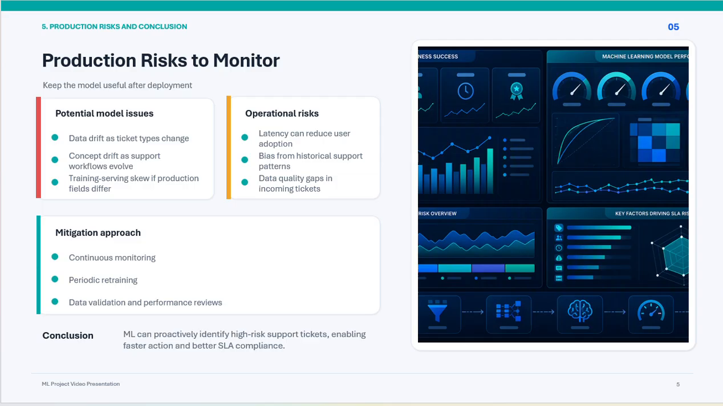In conclusion, this project demonstrates how machine learning can be used to proactively identify support tickets that are likely to breach their SLA commitments by enabling early intervention. The solution has the potential to improve operational efficiency, enhance customer satisfaction, and reduce service delivery risks.